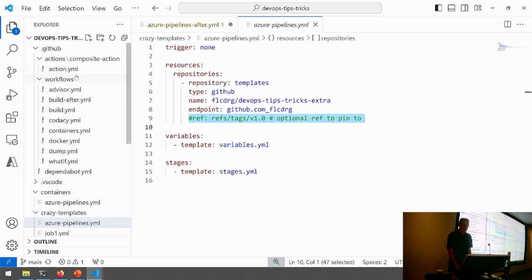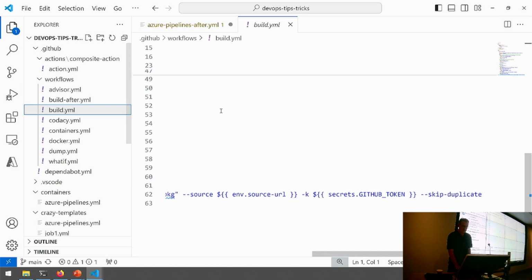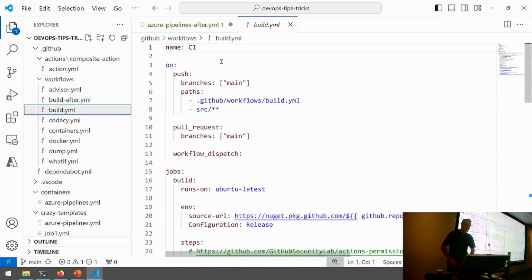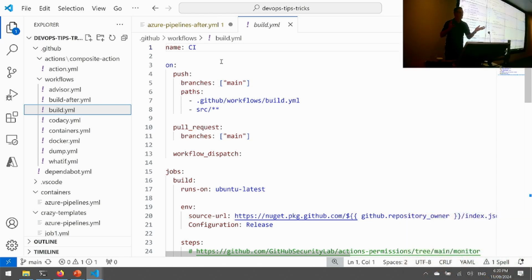So here our GitHub actions live up here in this repo under the .github folder. So I've got my build. Now, if you haven't seen GitHub Actions before and you think, gee, that looks a lot like Azure pipelines, you're right. They do look pretty similar and they do kind of have a common heritage.